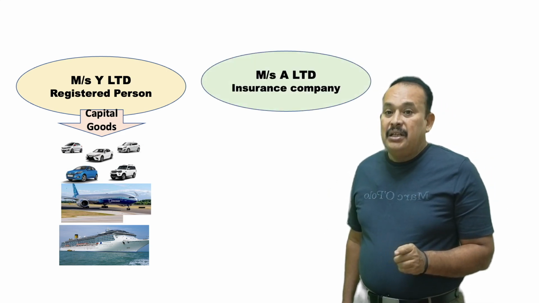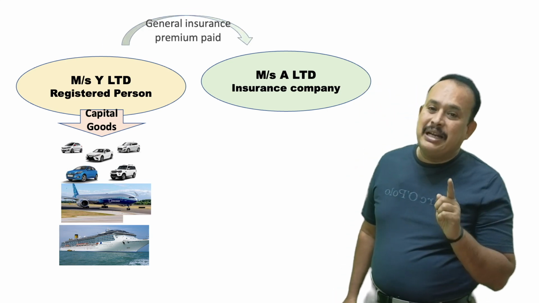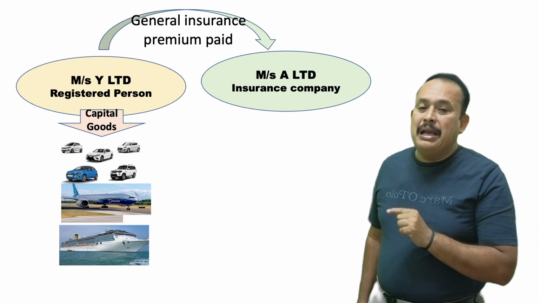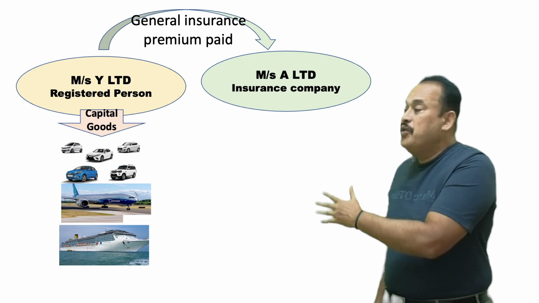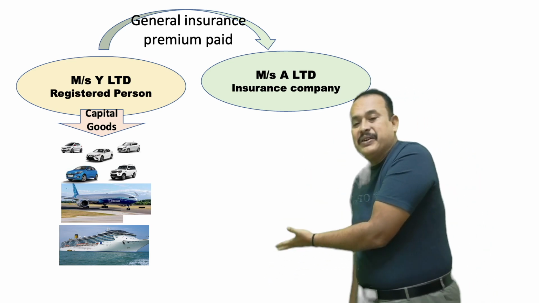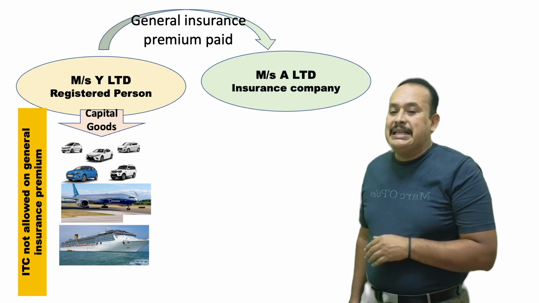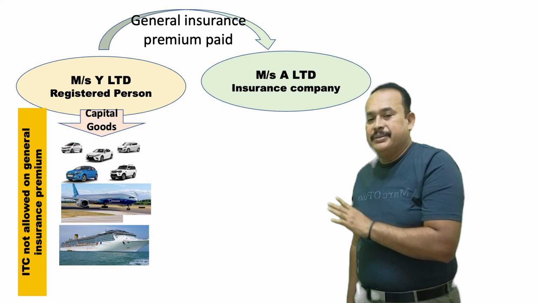But Y Limited is paying insurance premium to A Limited. That premium with the GST does not qualify for ITC to Y Limited, because for Y Limited these are assets that do not qualify for ITC if they purchase them. So ITC is not allowed on the general insurance premium paid to A Limited.